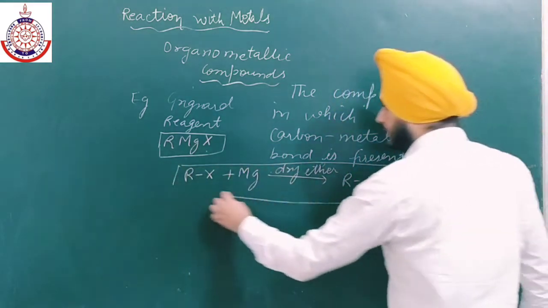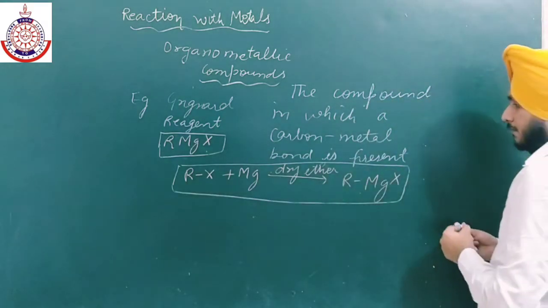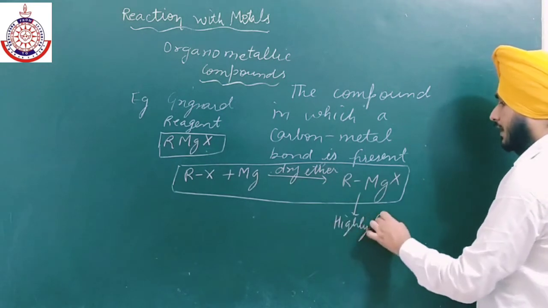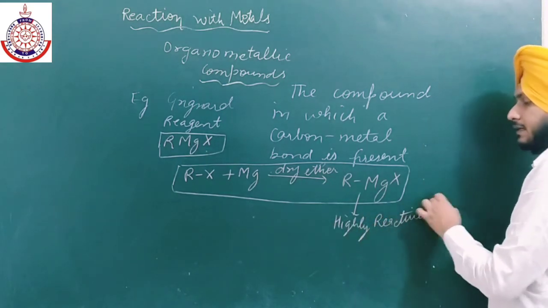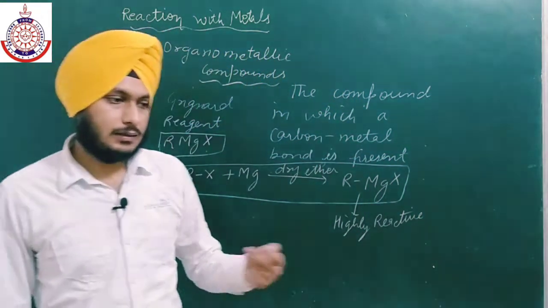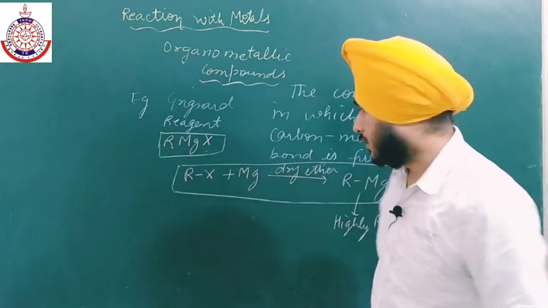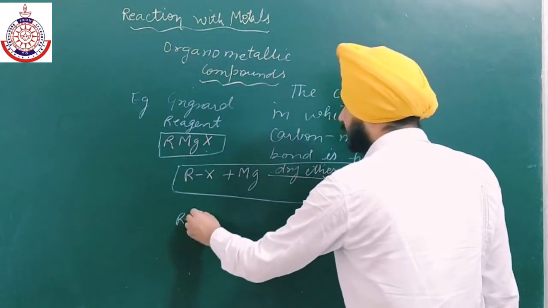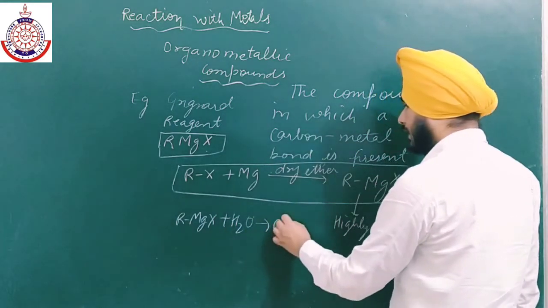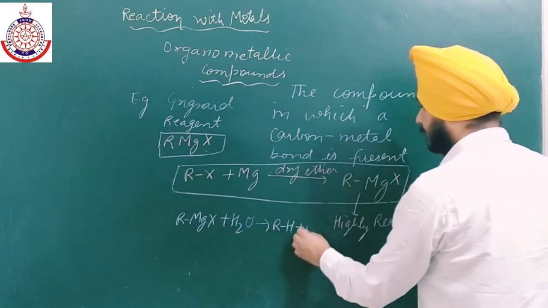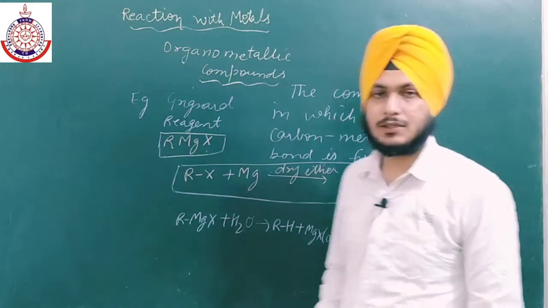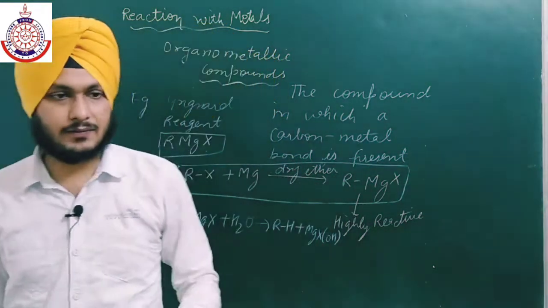They can easily react with moisture and be converted into hydrocarbons, like this: RH plus MgXOH. So they are easily converted into hydrocarbons when they react with moisture.